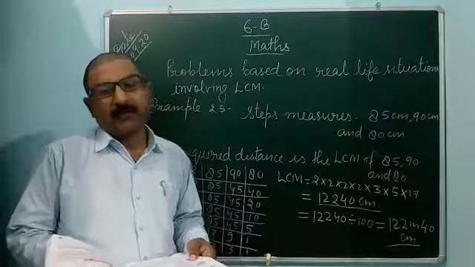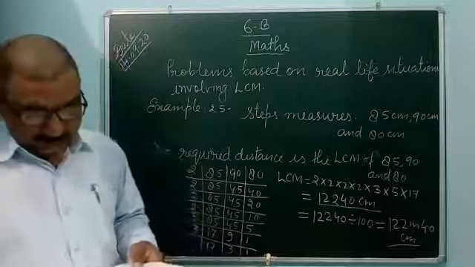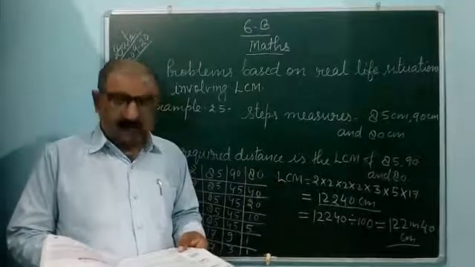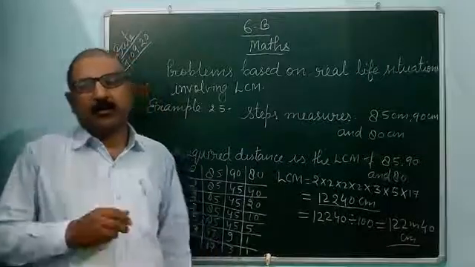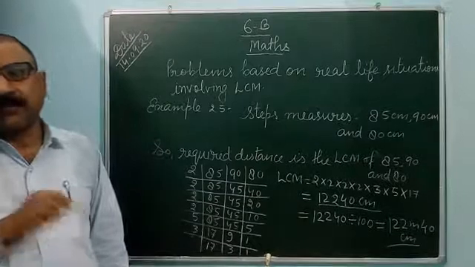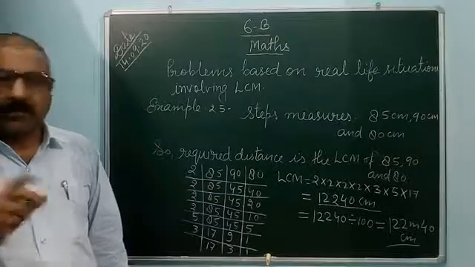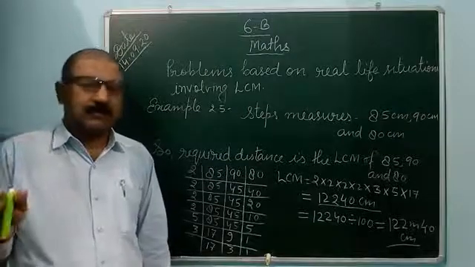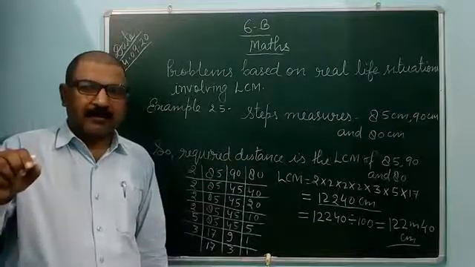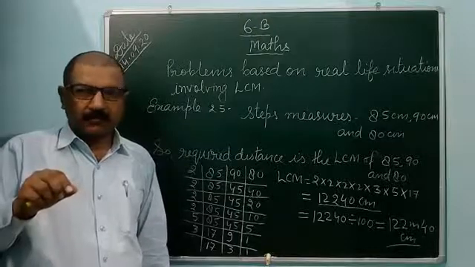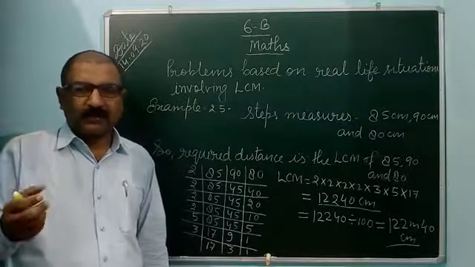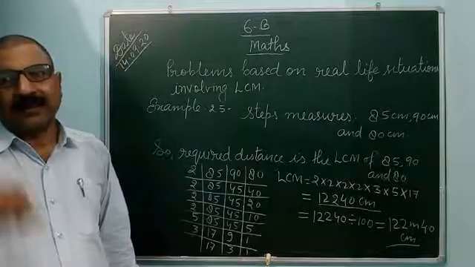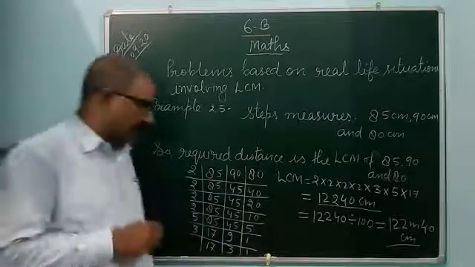If you add 3 to the LCM of those numbers, it may give the required number. Because as you know, the LCM is divisible by the given numbers, so it will come exact division with no remainder. But in each case the remainder is 3. So after finding the LCM, you can add 3 to the LCM, and you get the answer. So see this example.